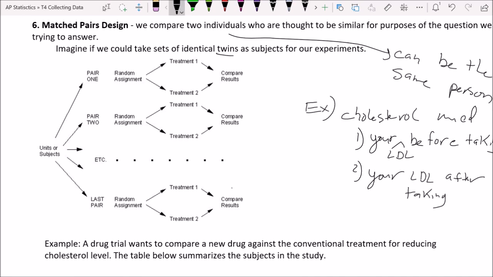So they have over here, they're going to have a pair. In that pair, they're going to randomly assign one to one treatment and one to another. Okay, now that doesn't necessarily hold up here, even though that technically is match pairs, but we can do that. Another way of doing this, let's say I wanted to test an ointment that's supposed to reduce soreness in your hands after playing video games. The first pair, it could be my left and right hands. Okay, so like I own both of the matched pairs.